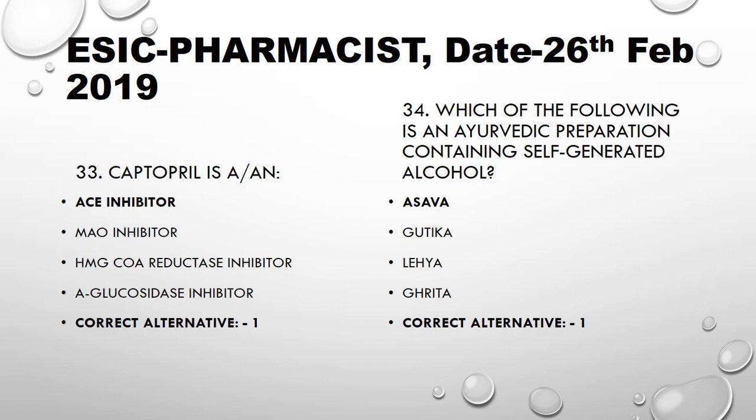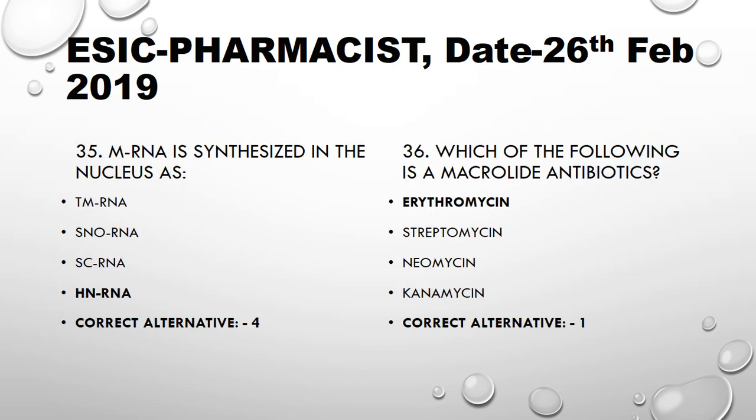Captopril is an ACE inhibitor. Which of the following is an Ayurvedic preparation containing self-generated alcohol? Asava. mRNA is synthesized in the nucleus as hnRNA. Which of the following is a macrolide antibiotic? Erythromycin. Streptomycin, neomycin, and kanamycin are considered aminoglycosides.